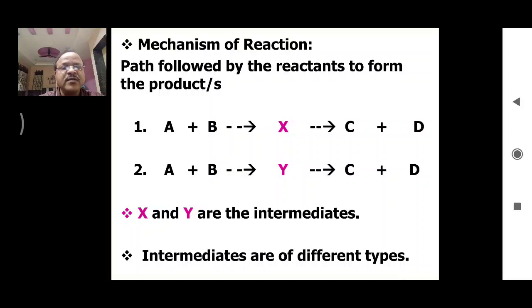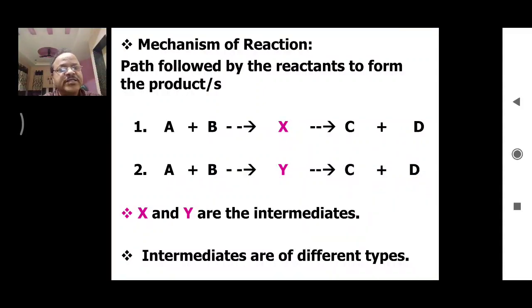So the path followed by the reactants to form the products may be one, or it may be the same, or it may be different. So in short, we can define mechanism of reaction is nothing but the path followed by the reactants to form the products. So in these two reactions, reaction number 1 and 2, here X is the species which is formed in between A, B and C, D. In second example, Y is the species which is formed between reactants and these products.